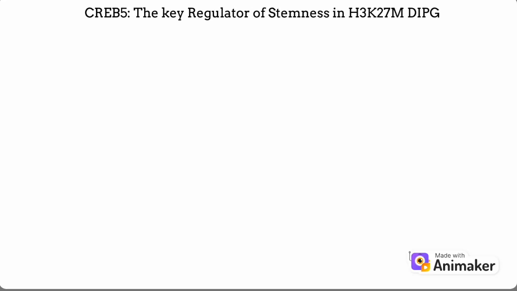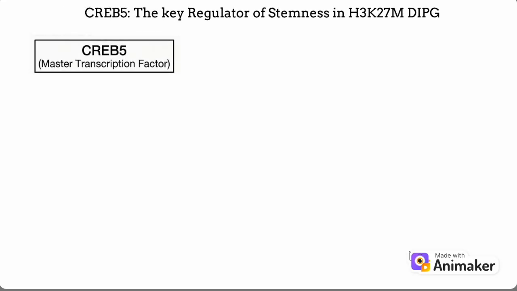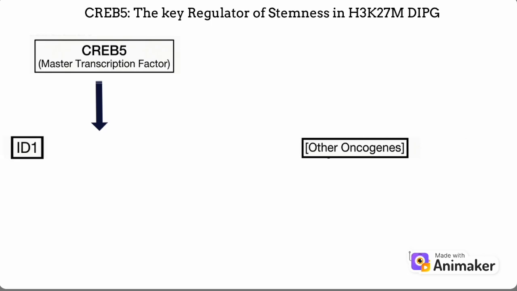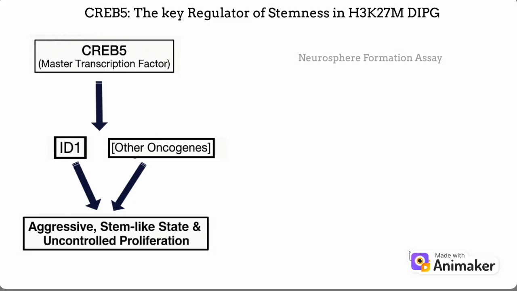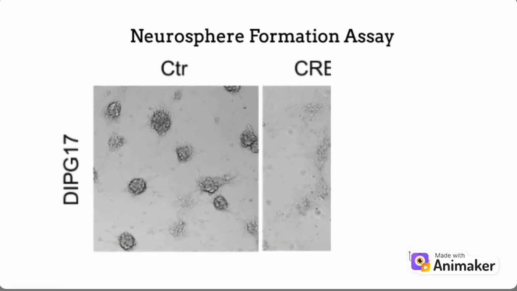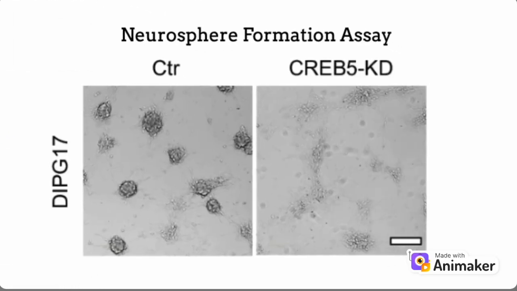Why does CREB5 matter? It is a master transcription factor that turns on targets like ID1, which interferes with differentiation and helps lock cells in an aggressive, stem-like state. In neurosphere assays, control cells form large, robust spheres, but when CREB5 is knocked down, sphere formation collapses and the tumor loses much of its self-renewal capacity.